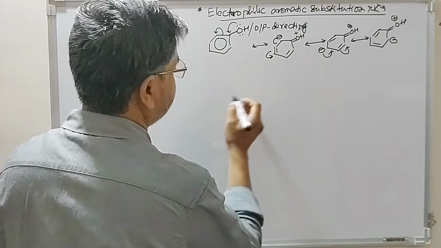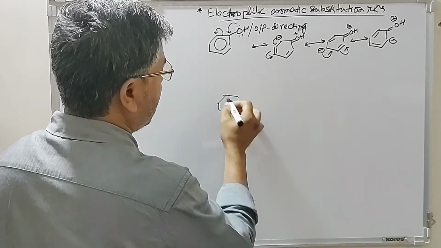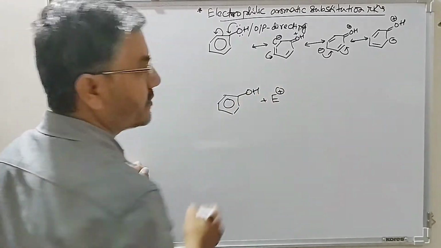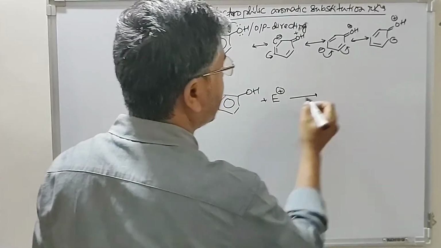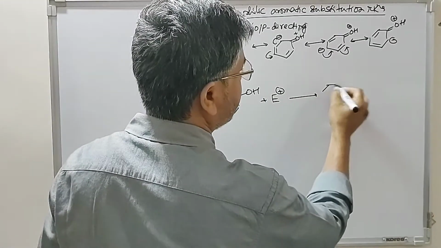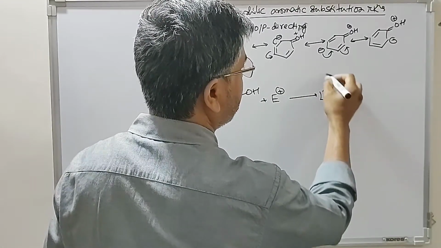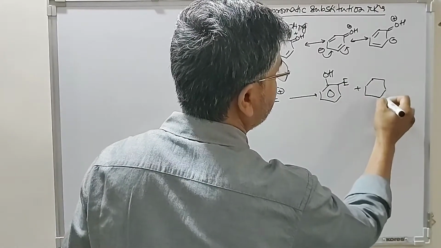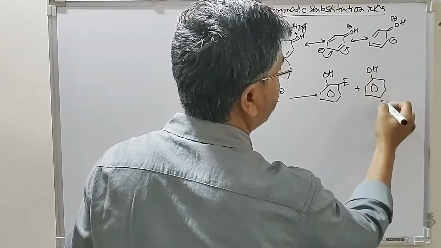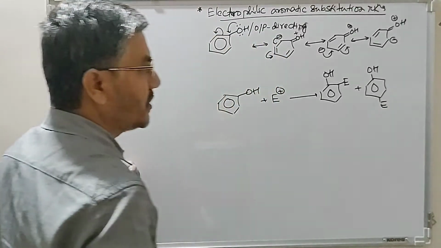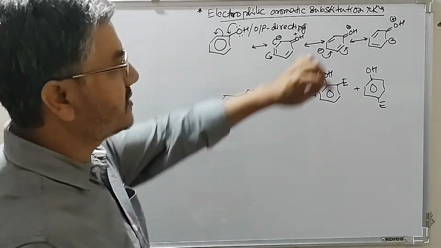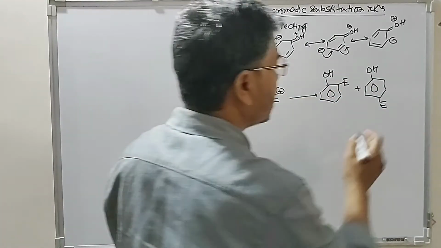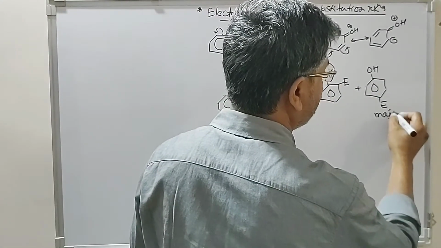That means when we carry out this reaction with electrophile, this incoming electrophile is always directed at ortho position and the para position. You will get a mixture of ortho and para substituted phenol, but due to the steric hindrance at ortho position, para compound will be forming as a major product.